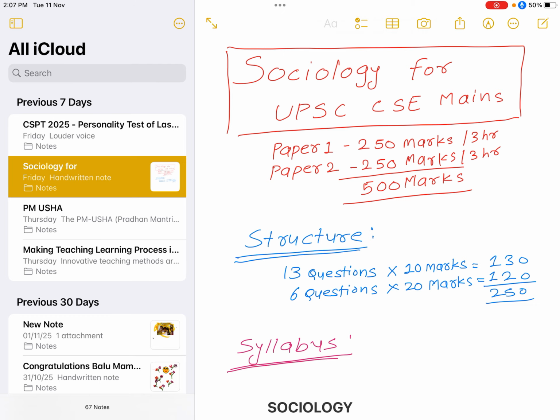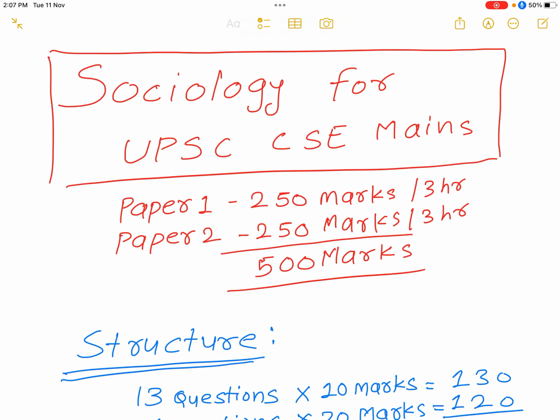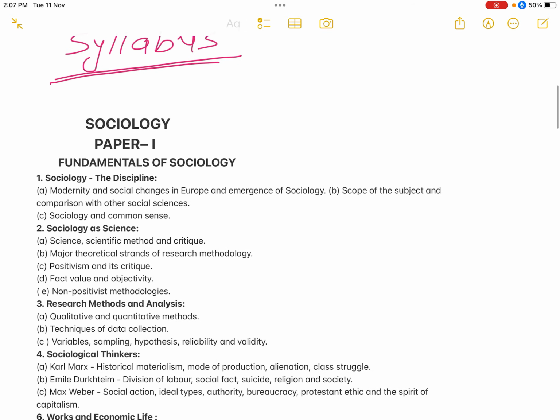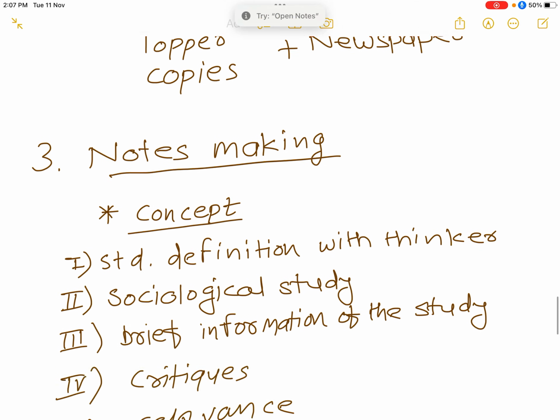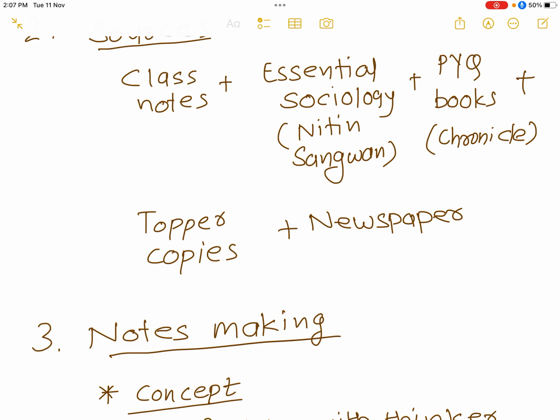To score good marks in sociology, first of all you need to understand the syllabus, then you have notes, then you have to study the previous year question papers, then read and try to imitate the topper copies. I thoroughly followed Jagruti Avasthe ma'am's topper copies, then Neha Bhosle ma'am's notes as well as her copies. And newspapers are also important for this exam.